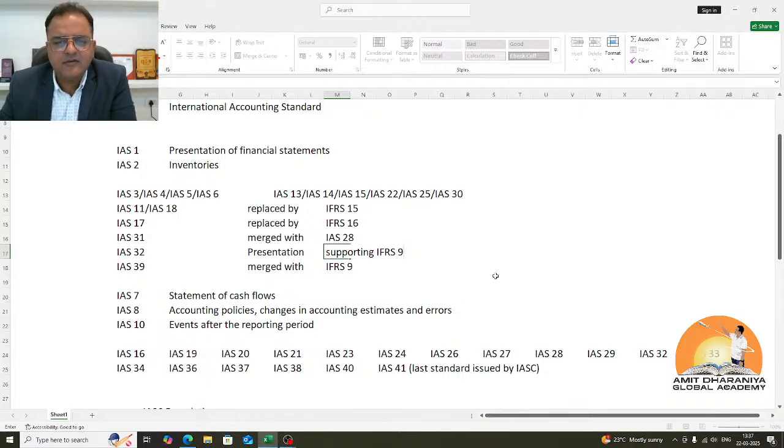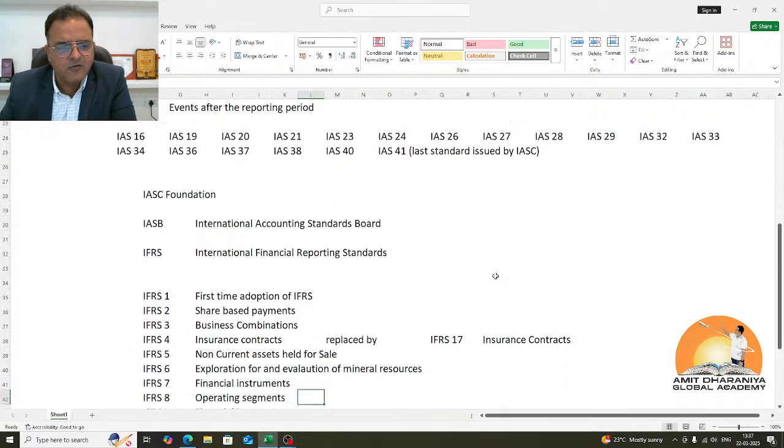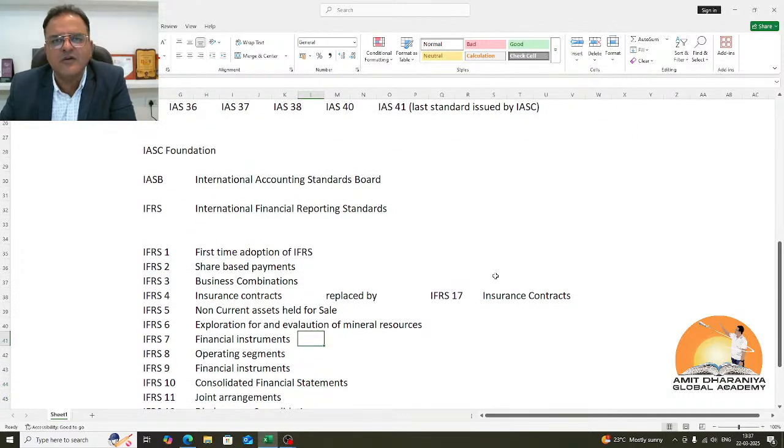So it is retained because this presentation was especially for classifying between a liability and equity, and this standard was still relevant and applicable. So it was not altogether replaced, but is going to continue to support IFRS 9 financial instruments. Recognition and measurement have changed. So IAS 39 is merged with or replaced with IFRS 9, we can say so. And the next standard, IFRS 7, is of continued significance even now relating to financial instruments. So these are the three standards now applicable for financial instruments: IAS 32, IFRS 7 and IFRS 9.